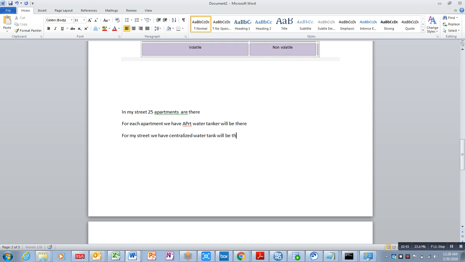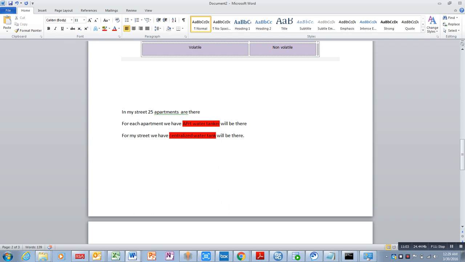So we have two water tanks: one is the apartment-wise water tank, and the second one is the centralized water tank.